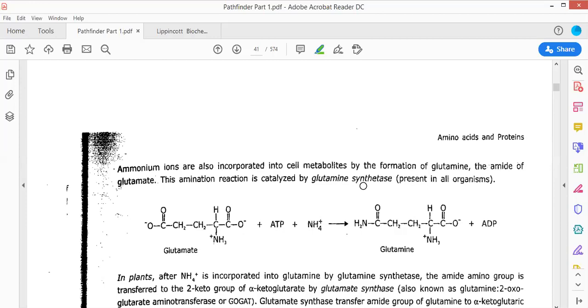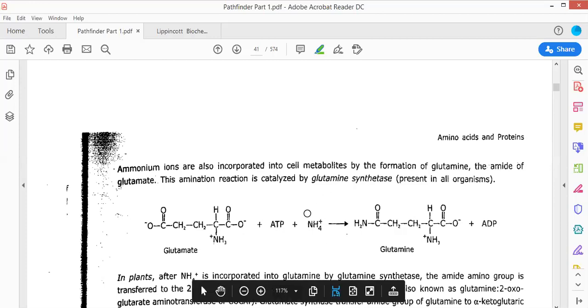It acts as a scavenger because it can absorb the excess amount of ammonium ions, and when the excess ammonium ions are absorbed, glutamate gets converted into an amino acid referred to as glutamine.